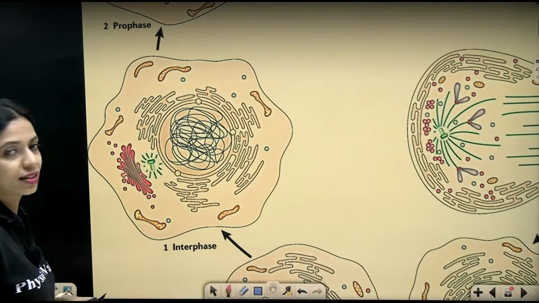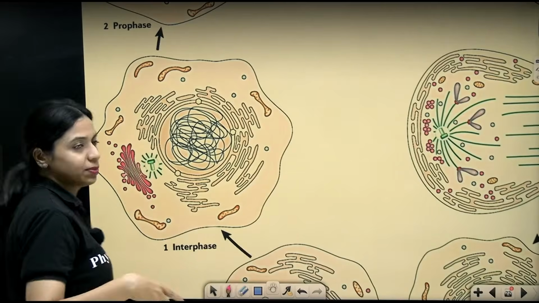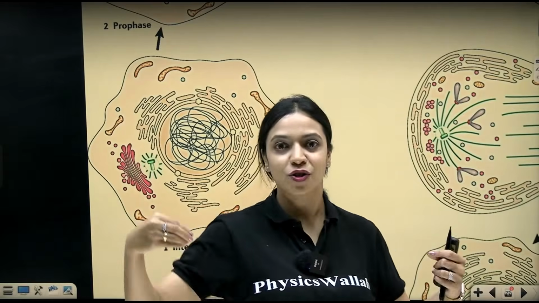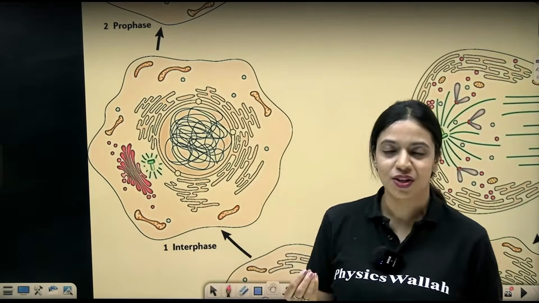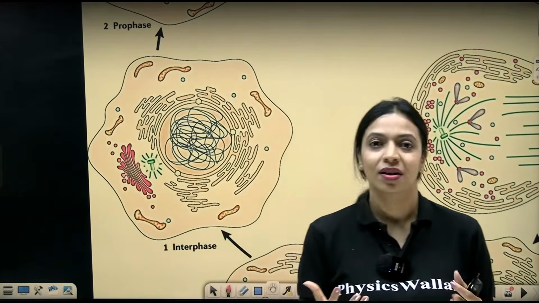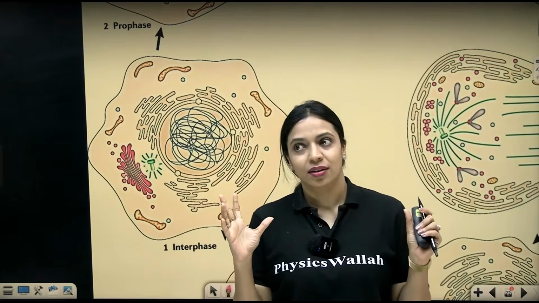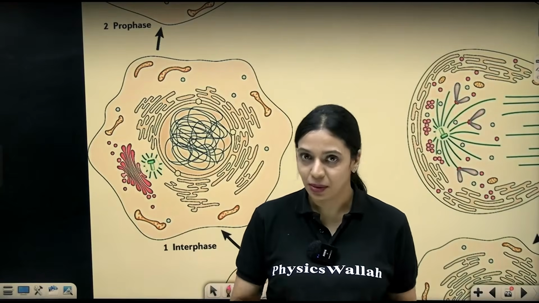So what happens during prophase? Endoplasmic reticulum is nothing but membranous structures. Golgi is nothing but membranous structures. Nuclear membrane is membrane again. So when I say they disappear, I mean to say they don't just vanish out of the cell. They don't look like endoplasmic reticulum anymore.